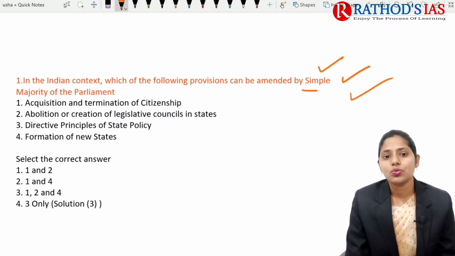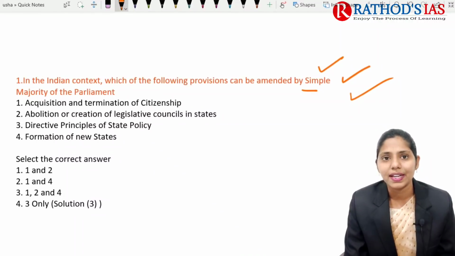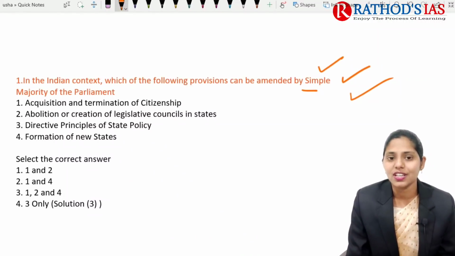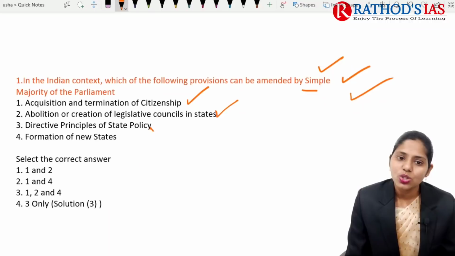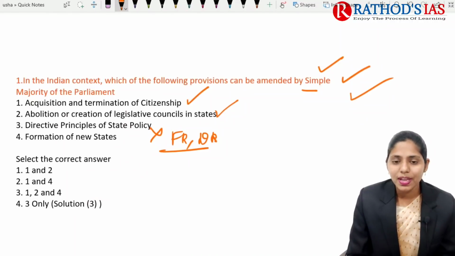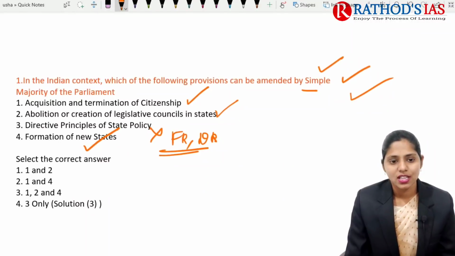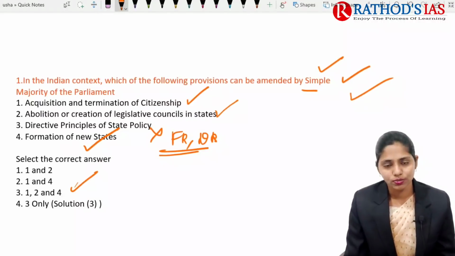In the Indian context, which of the following provisions can be amended by the simple majority? First one is acquisition and termination of citizenship. Yes. And this one is abolition and creation of legislative council. Yes. And this one is directive principles. Here, fundamental rights and directive principles of state policy will be amended by the special majority. And this one is formation of states. Yes. So the answer will be 1 and 2.